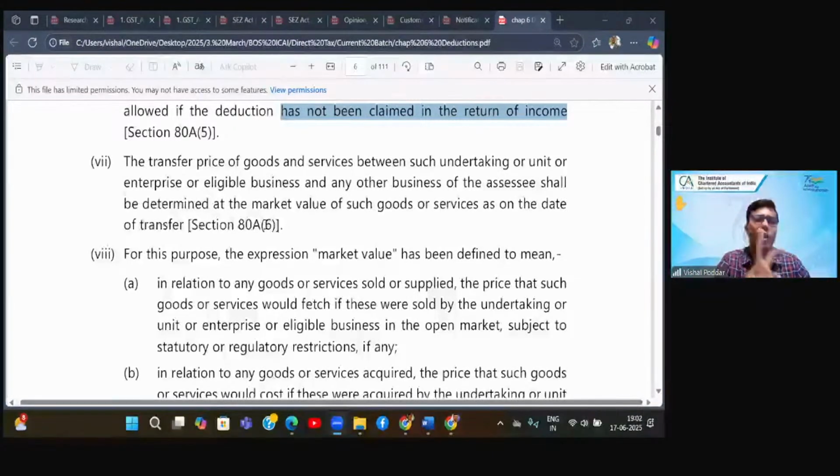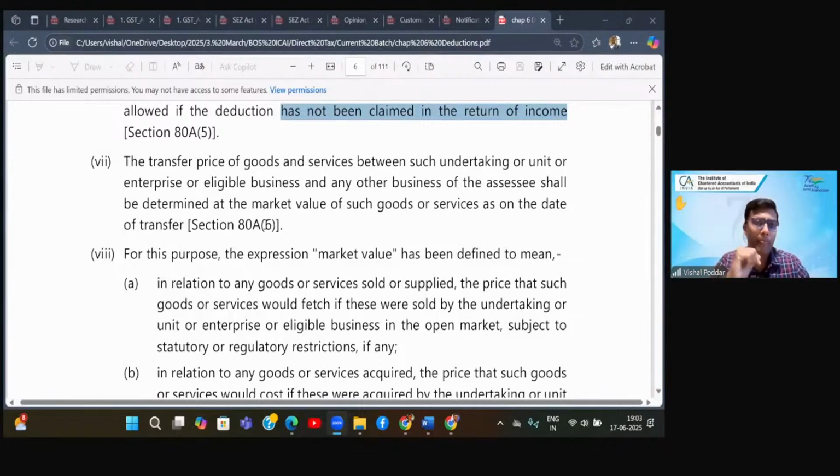So possibilities, you are having two different businesses. One eligible under heading C, that business income is eligible. Two, another business which is not eligible under heading C. Now there is a very good possibility that both these businesses are serving each other. Like whatever cement is being manufactured by the cement business is what is sold to your infrastructure business, and it becomes one of the inputs in the infrastructure business. So your infrastructure business is using the cement produced here for doing the construction. Very possible, and it is allowed also.